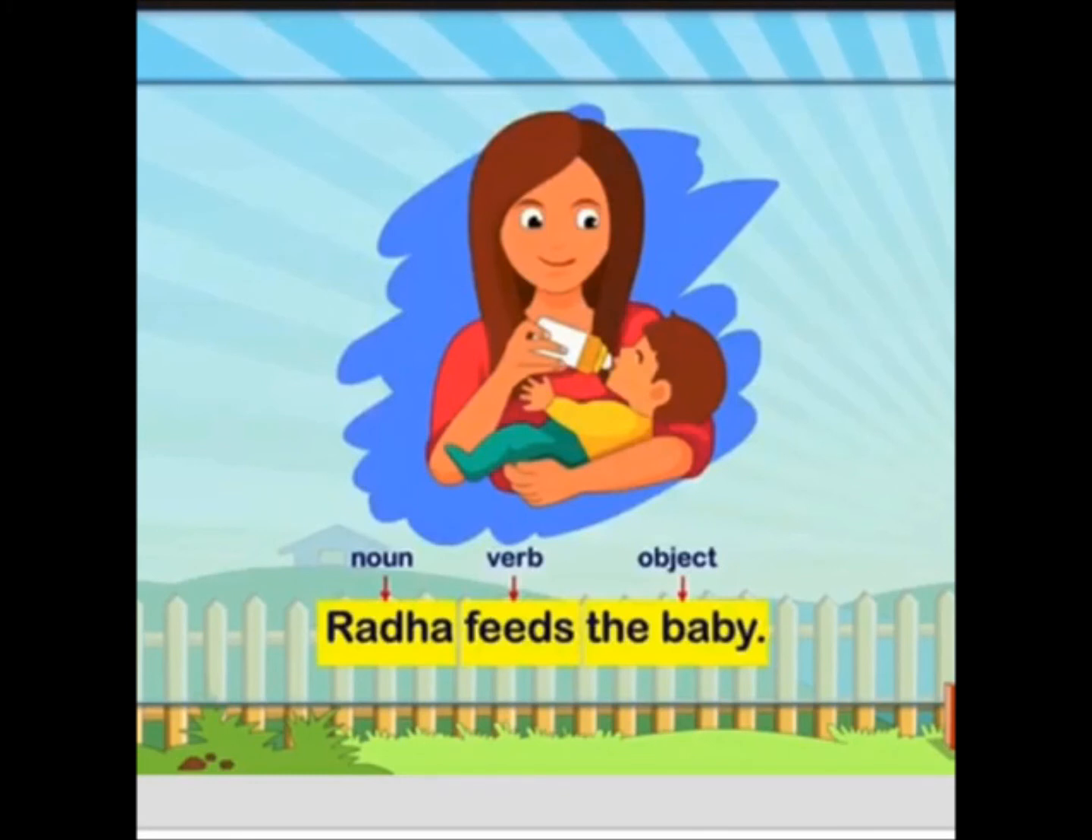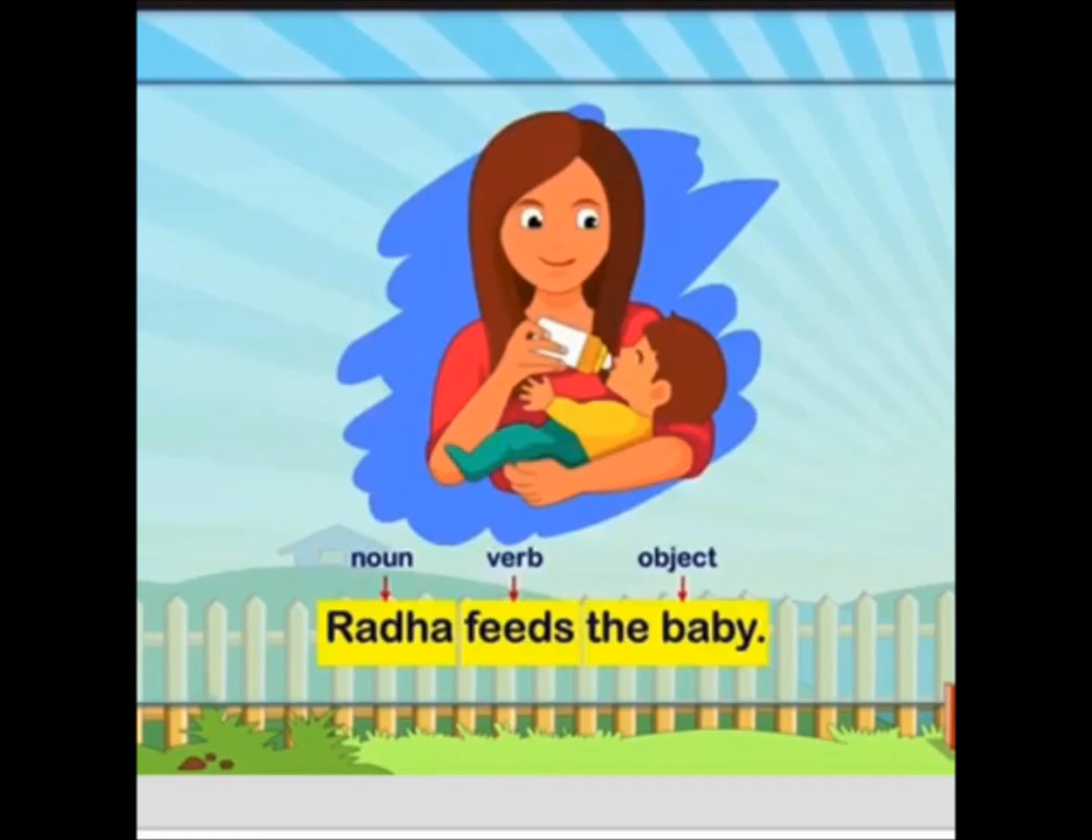What is the predicate in this sentence now? The predicate is feeds the baby. This whole is the predicate part. Now again we have to bifurcate it into two parts. Separate the verb first. What is the verb? The verb is feeds. The verb is some action which is being done. So the action word is the verb. The verb is feeds. Keep it aside also.